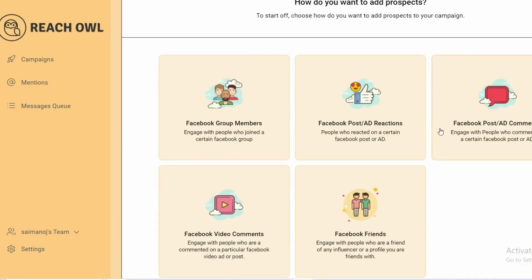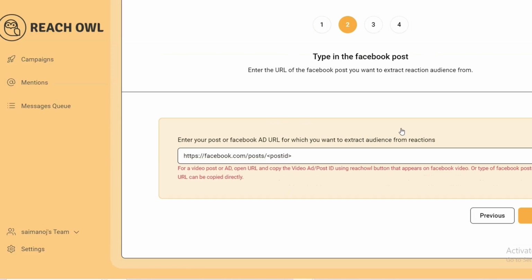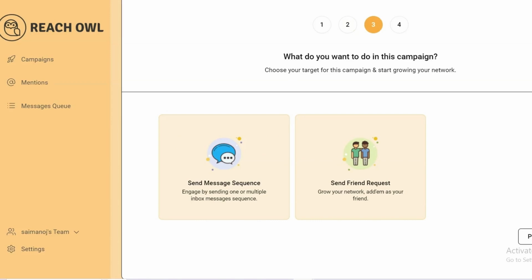Coming to the next option, you can see different options available, like Facebook post reactions, add comments, Facebook video comments, Facebook friends. Here, for Facebook post, you can copy and paste any URL of the ad. Guys, here you can paste the URL of the post or ad link. Once you are done, go to the next option.